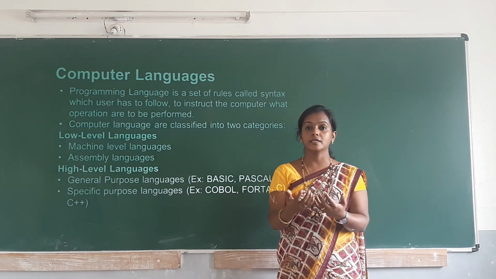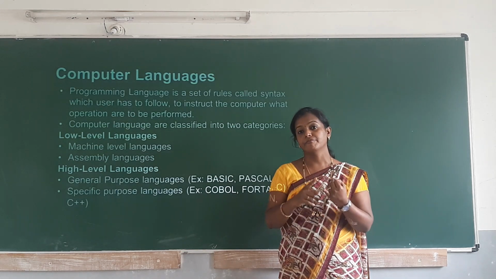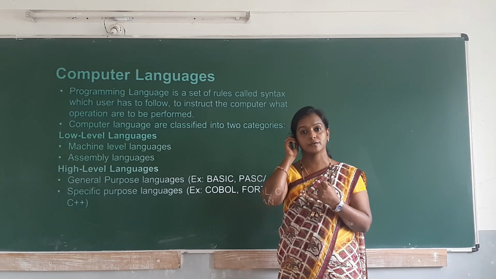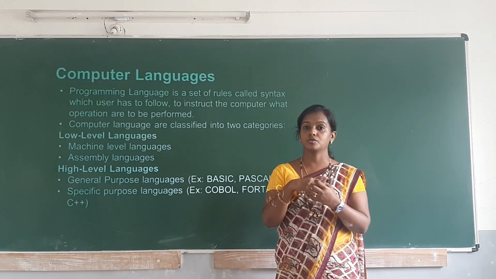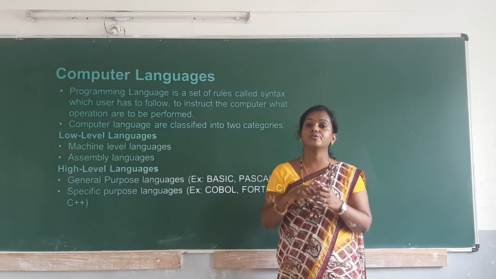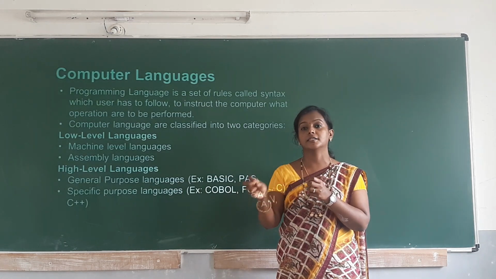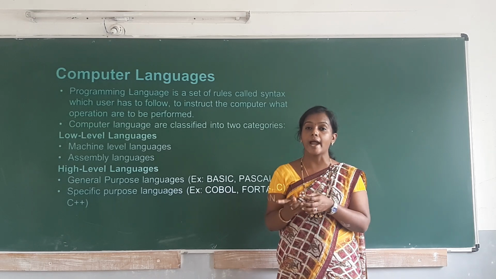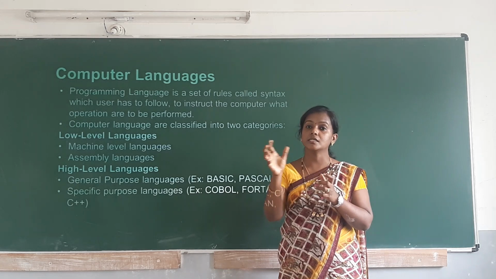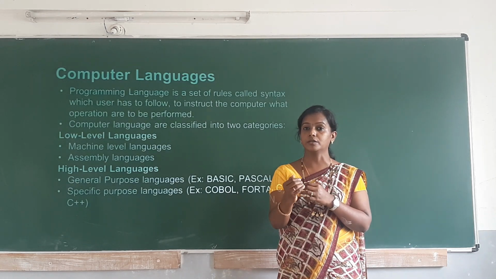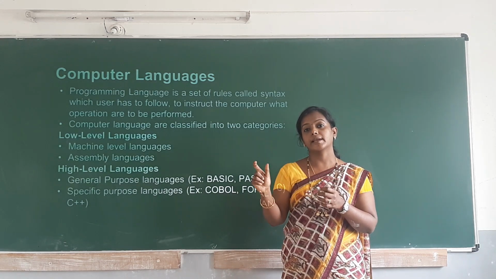So we have to tell the system, you have to do all these things. For example, in order to add two variables, two numbers, we have to store those numbers in the system, and also we have to tell the system to take this number from this place and this number from this place, then add them and store the result in this place. So these sets of instructions which we are giving to the system should be written in this language. So that we call a computer language.